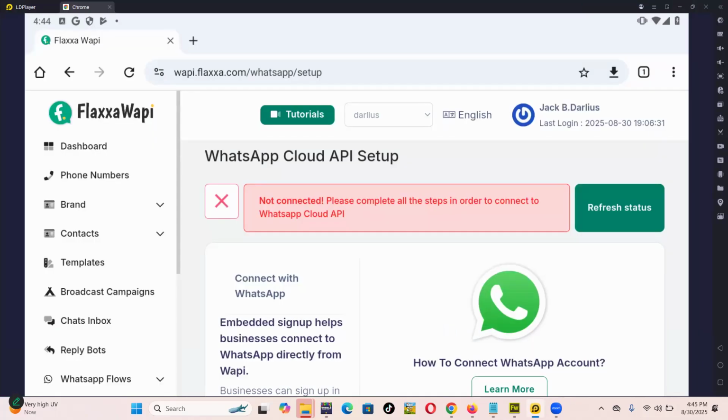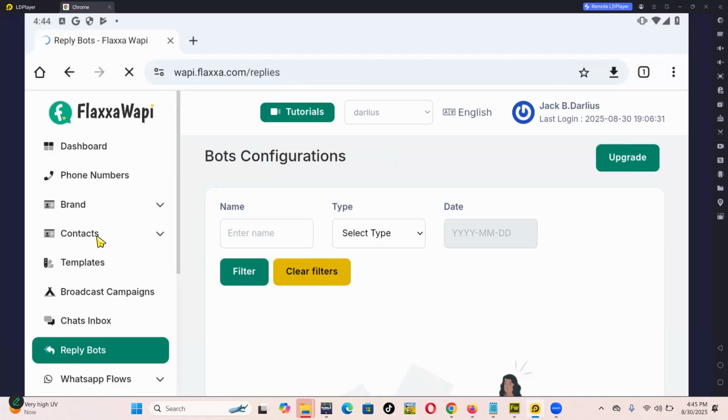Hey, we're going to look at this platform called FlaxxaWapi. I came across it because I wanted to use reply bots in my company. We're going to see one of the coolest features in this app and why you should actually use FlaxxaWapi. Okay, I think that is the right pronunciation.